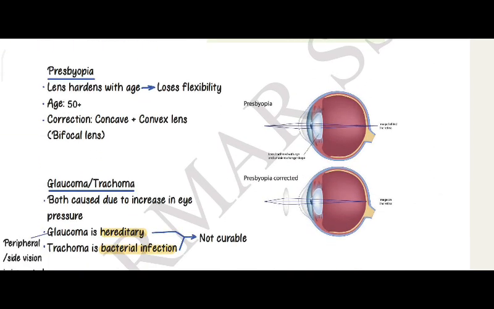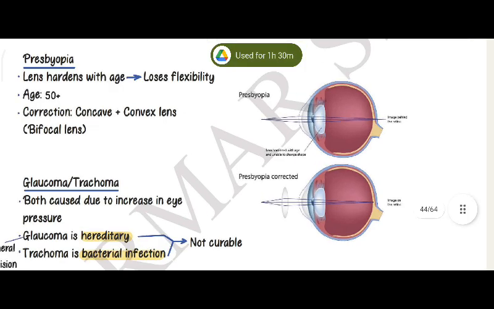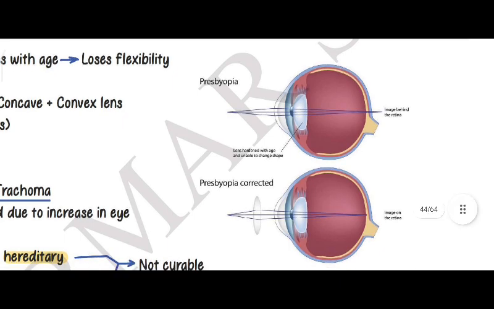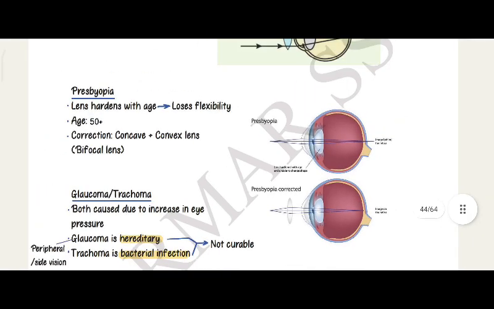Presbyopia, lens hardened with age, loses flexibility, unable to change shape. Age 50 plus years. Correction, concave plus convex lens, bifocal lens. Image behind the retina. Presbyopia corrected, image on the retina.